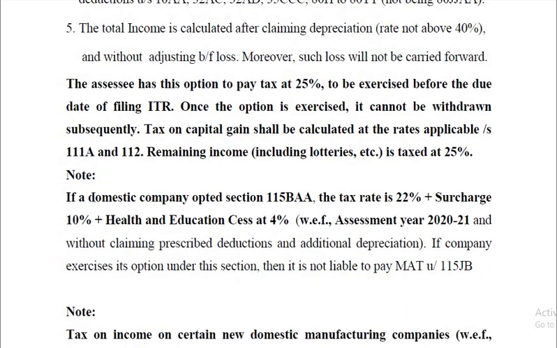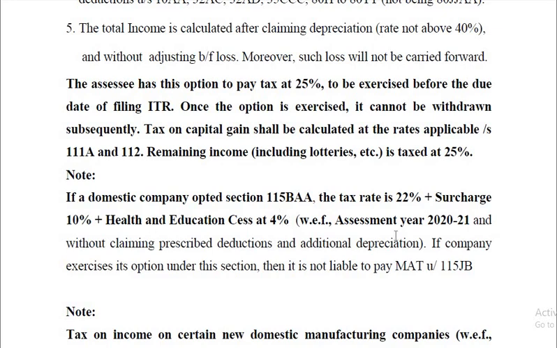Alright, next one. If a domestic company opts for section 115BAA, the tax rate is 22% plus surcharge of 10%, not 7% or 12%. Here it is 10%. And health and education cess has no change, 4%.